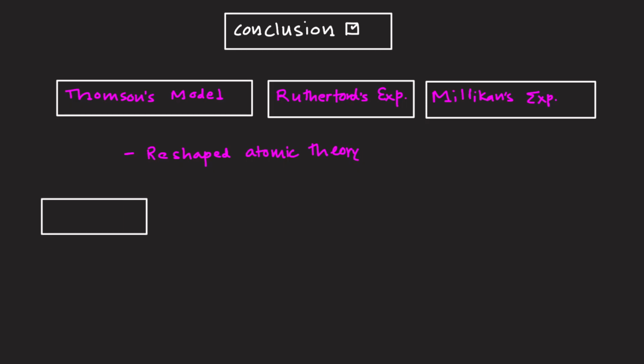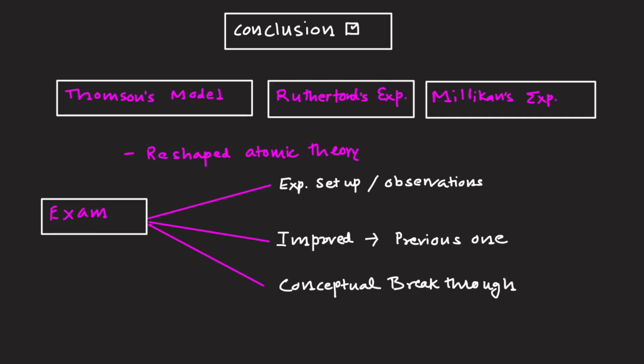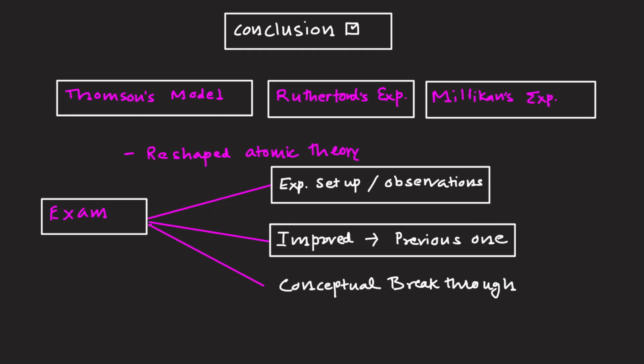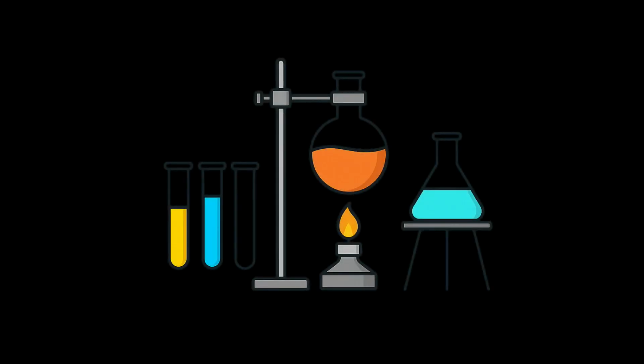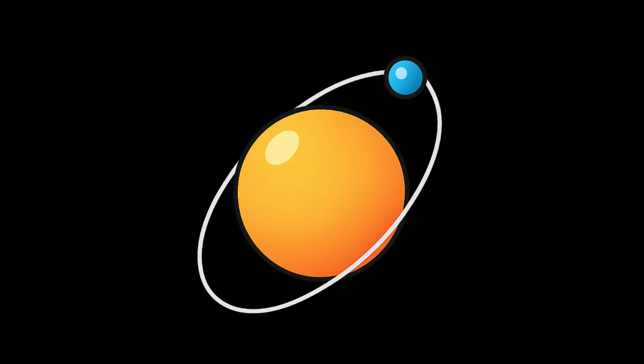For your competitive exams, the experimental setup and observations are critically important. You should also study how each model improved upon the previous one, which is what we have covered already, and the key conceptual breakthroughs like the discovery of the nucleus, quantization of charge, and the limitations of the early models. The question can come from any side. As science progresses through evidence, experiment, and refinement, you need to understand all these observations, the experiments, and what those refinements are. The journey to understand the atom is a perfect example of that.